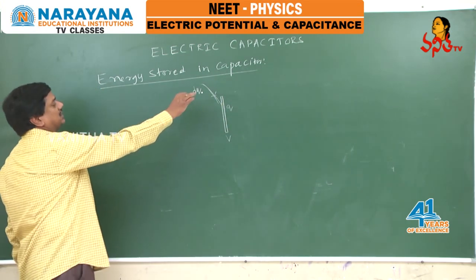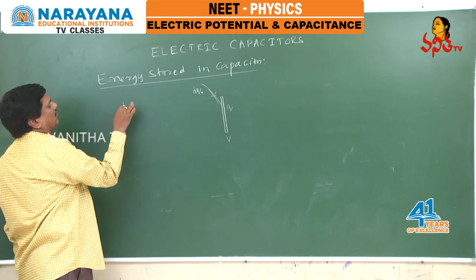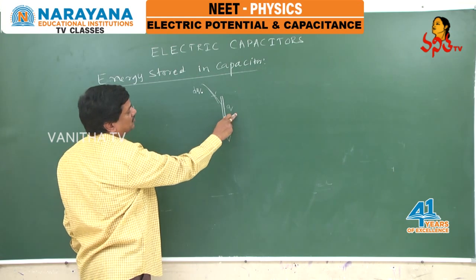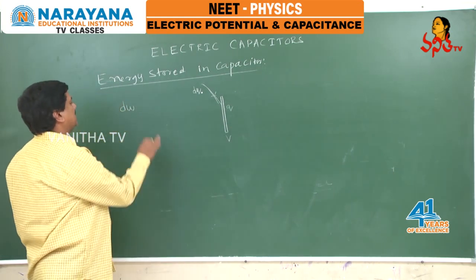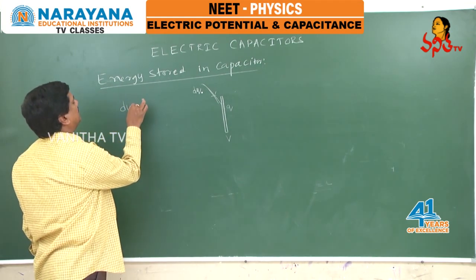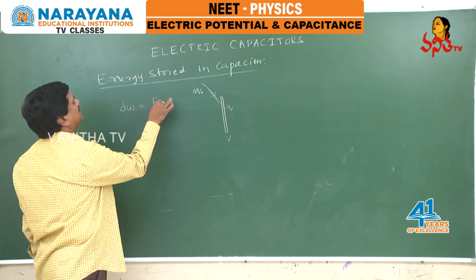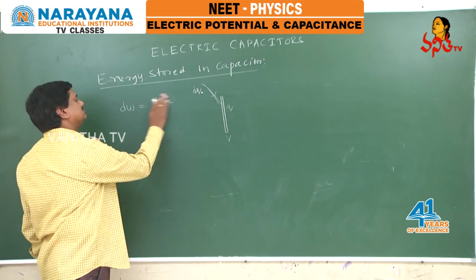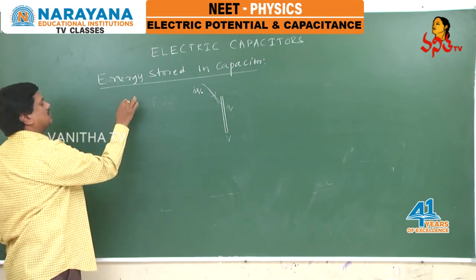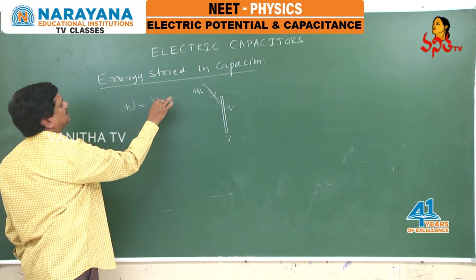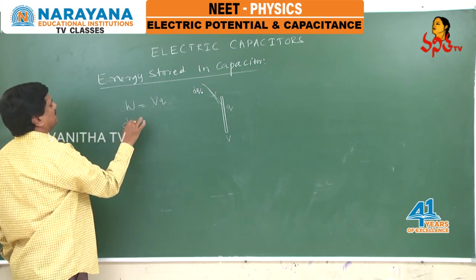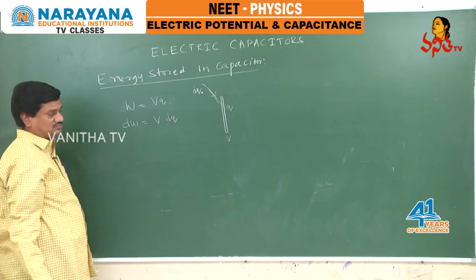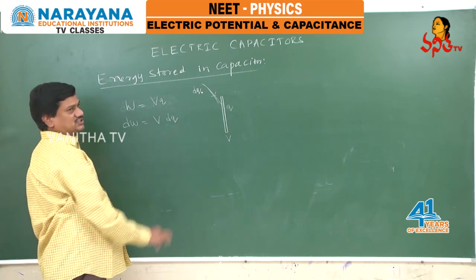So here the work done is by a variable force. Why? Because the Q value is changing. So we know that the work done by a variable force is, what is work done? dW equals F dx. Total work done equals VQ. So dW equals V times the additional charge required, dQ. So dW equals V dQ.